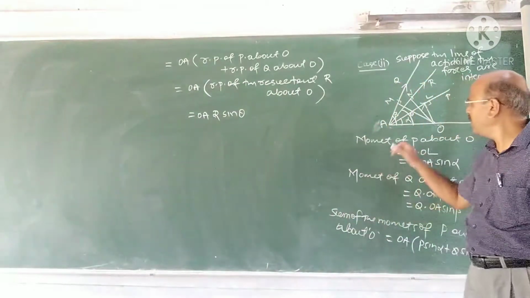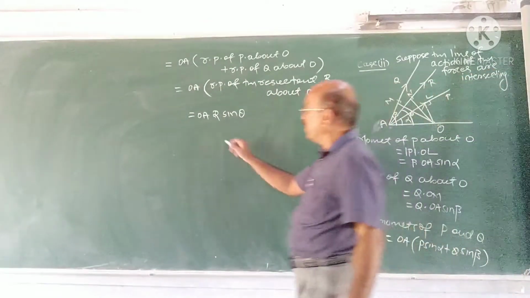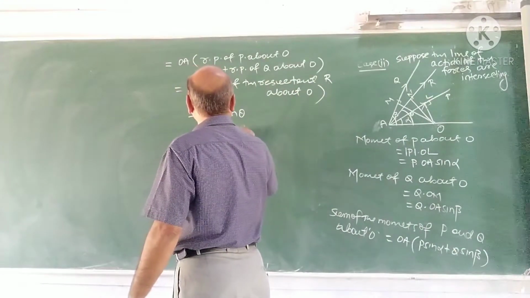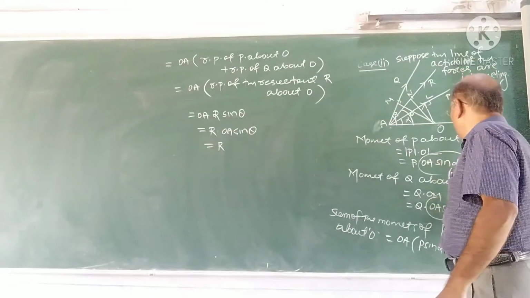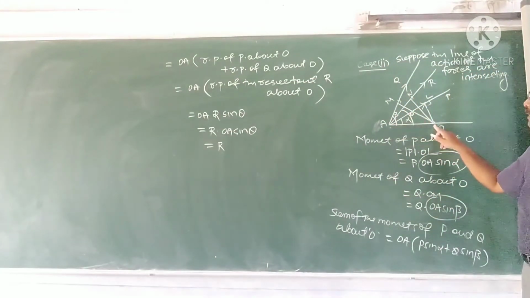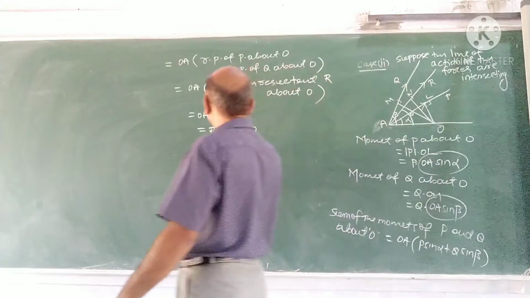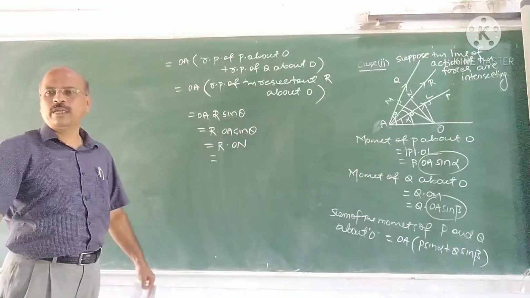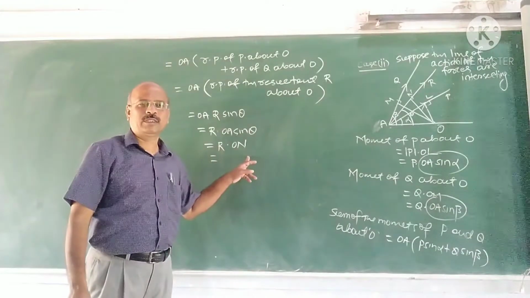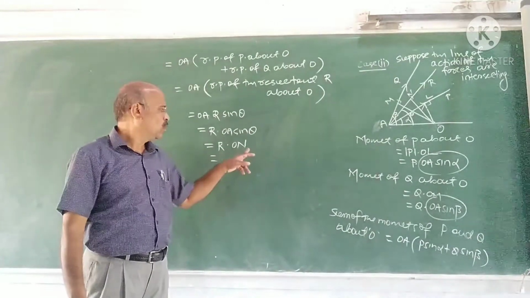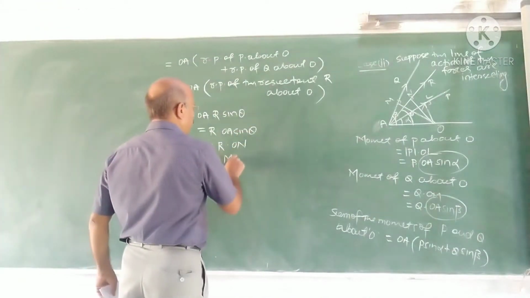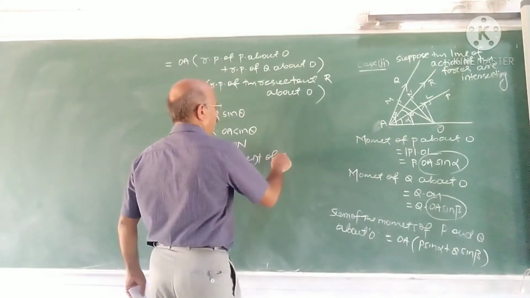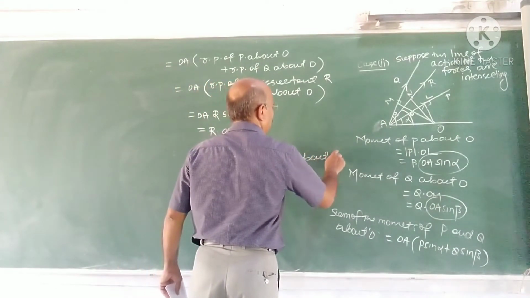Correct? Because theta is the angle made by r sin theta. Now I write this as r into OA sin theta. What is OA sin theta? OA sin theta is ON. Correct? R into ON. What is R into ON? Force into perpendicular distance. R is force, ON is perpendicular distance of R from O. Therefore, it is moment of R about O.